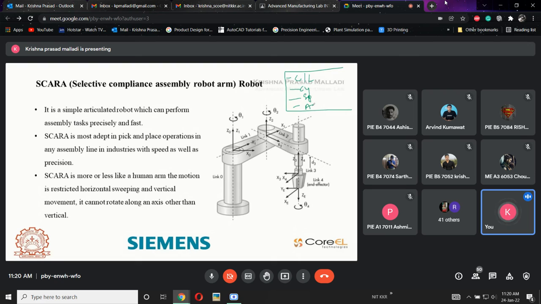The fourth is again subclassified into two, called SCARA and Puma. SCARA has 3 rotary joints and 1 additional linear joint, whereas Puma has all rotational joints. These two are generally used for assembly or special applications where there is a need of an additional arm.